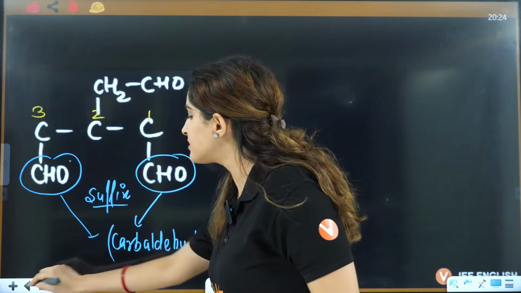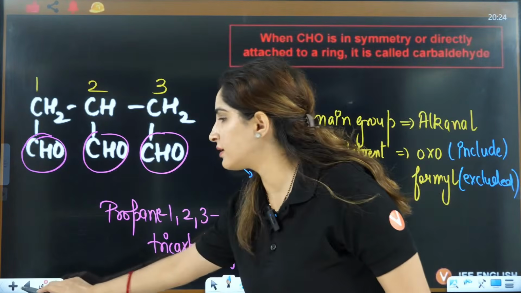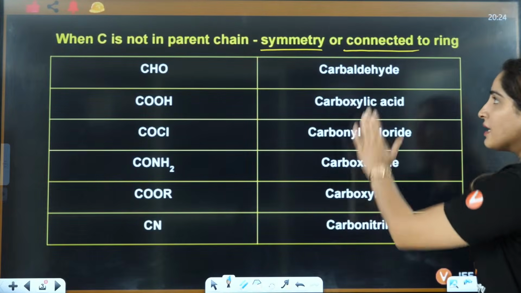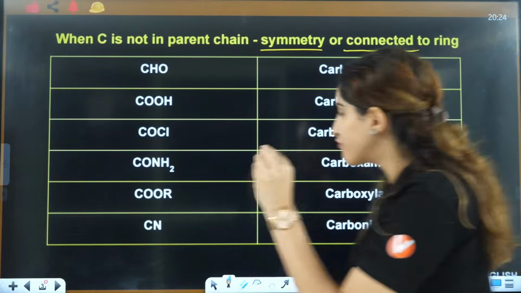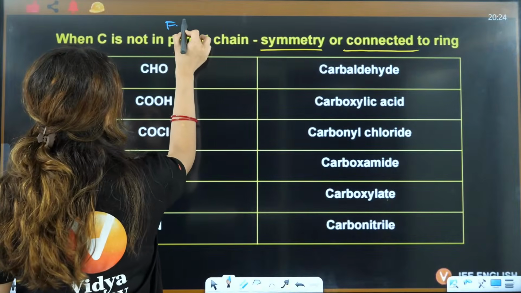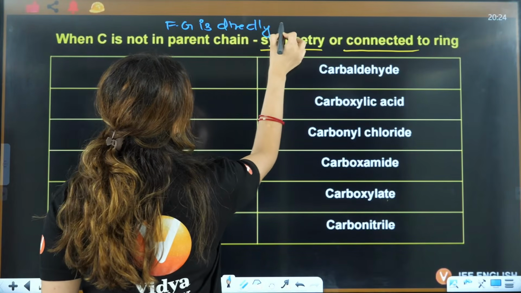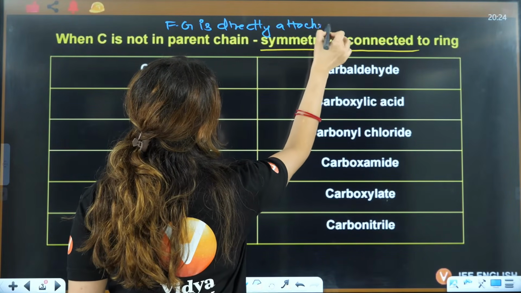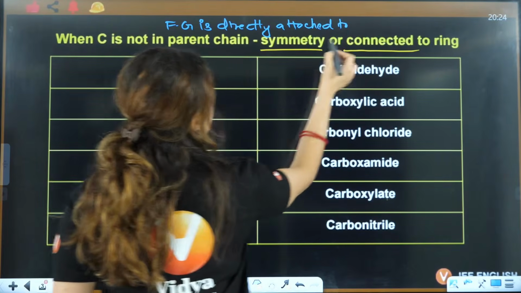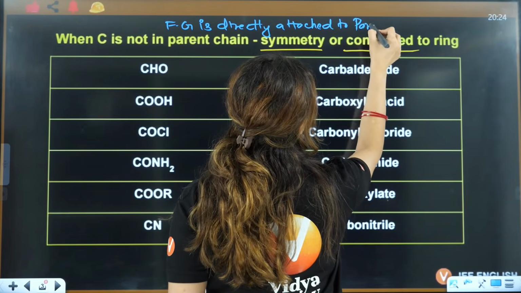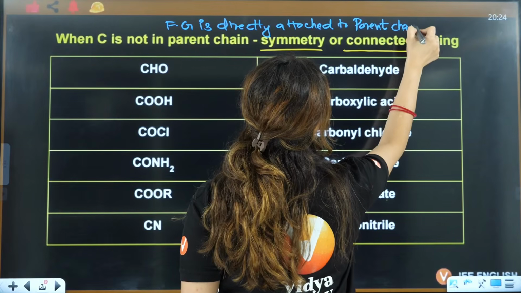Now the names that are mentioned in this table, you will only use if the functional group is directly attached to the parent chain or ring.